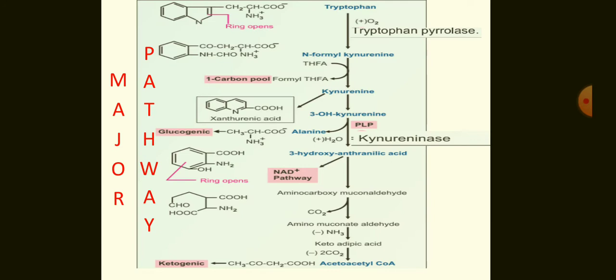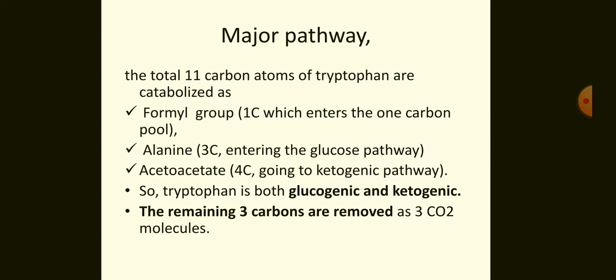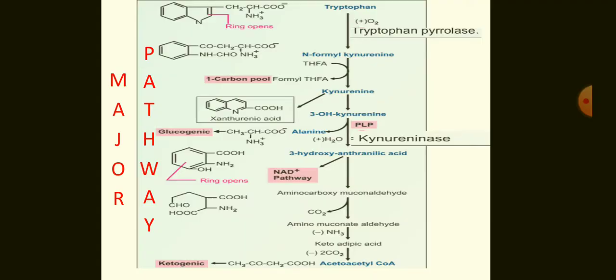In the major pathway, kynureninase is an enzyme dependent on pyridoxal phosphate. In vitamin B6 deficiency, the pathway at this level is blocked. This leads to niacin deficiency and manifestation of pellagra.